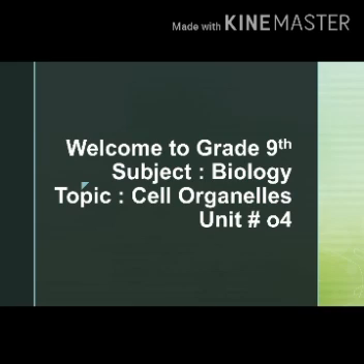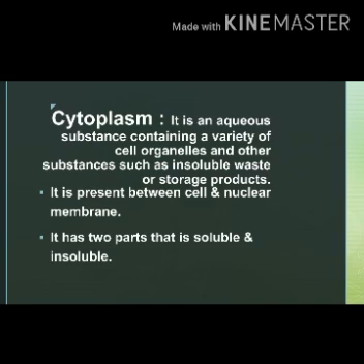Our today's topic is from unit number 4, cells and tissues. That is cell organelles like cytoplasm, endoplasmic reticulum, Golgi apparatus, mitochondria and ribosomes. Cytoplasm. Cytoplasm is an aqueous substance. Aqueous means watery substance containing a variety of cell organelles. Means it contains different cell organelles and other substances such as insoluble waste or storage products. Insoluble means those substances or those products which do not dissolve. It is present between the cell membrane and nuclear membrane.